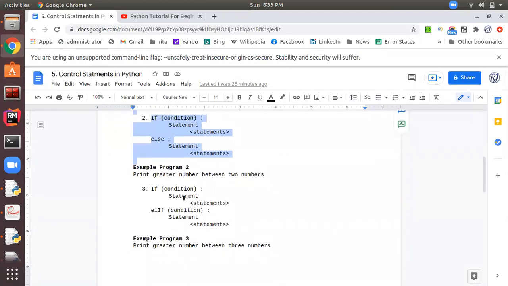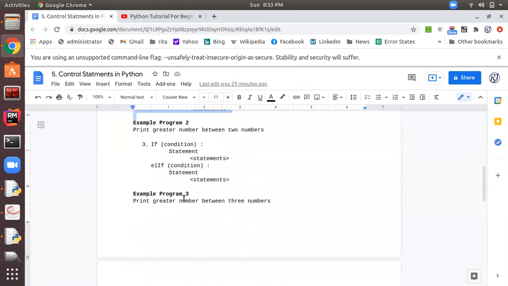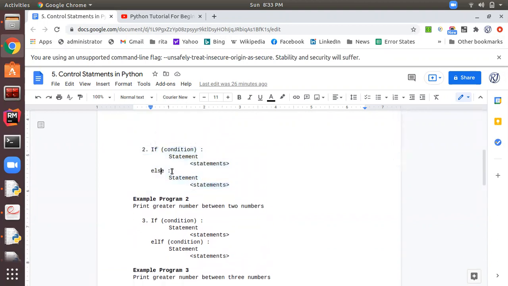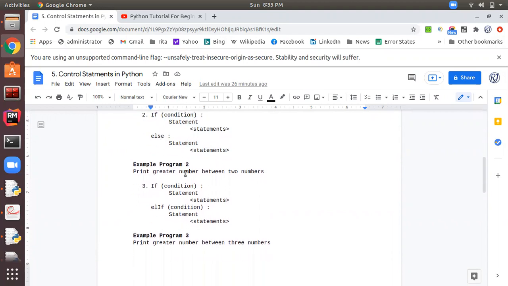Next is, sometimes in the else part we want to check for another condition. Like you see in the previous example, in the else part we are not checking for any condition, but sometimes we need to check for another condition in the else part.